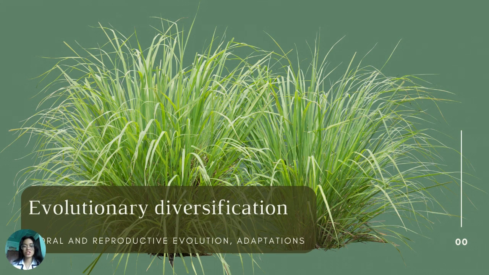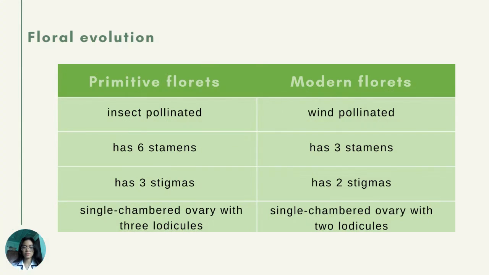As for the evolutionary diversification, floral and reproductive evolution as well as the adaptation of grasses will be discussed. Shown in this table is the comparison between primitive and modern florets as they undergo floral reduction, which marks their evolution. Primitive florets are characterized by insect pollination, but they transitioned into wind pollination as the modern florets evolved. The stamens are reduced from 6 to 3, the stigmas are reduced from 3 to 2, and the three locules located in the single-chambered ovary of primitive florets are also reduced from 3 to 2 in the modern florets.